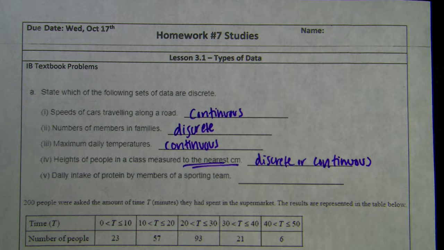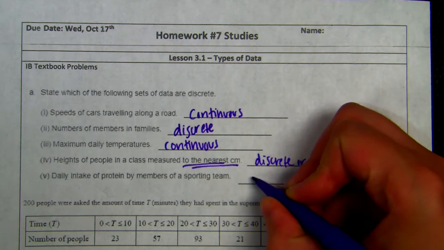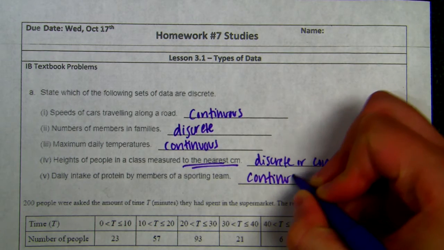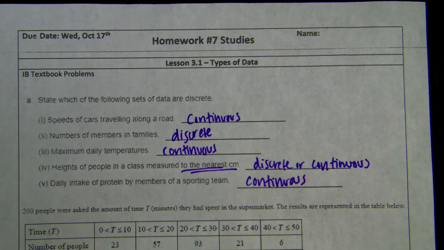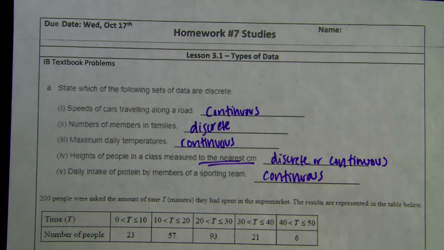Last one is daily intake of protein by members of a sporting team. I think that one would be continuous as well, because we don't know what measure for intake. I would say probably grams, right? That's how we normally talk about how much protein we consume. You can have 1 gram, you can have 1.5 grams, you can have 1.3725 grams. So I think something like that would be considered continuous, because you could have from 0 to however many grams you would normally eat in a day.